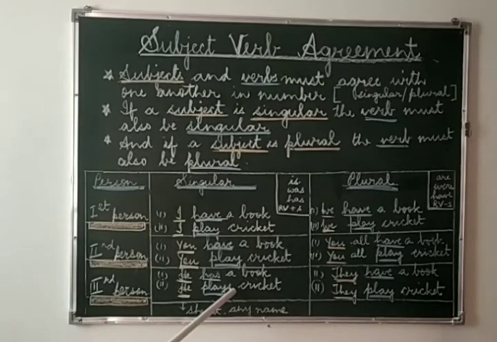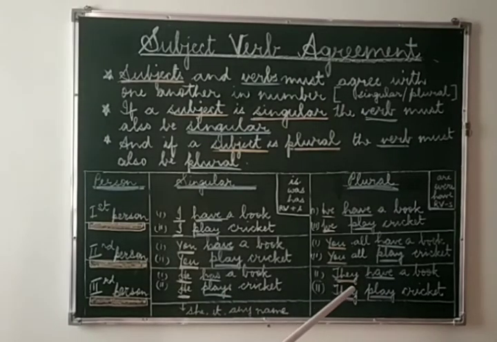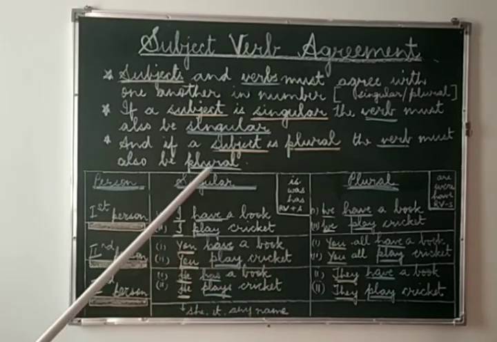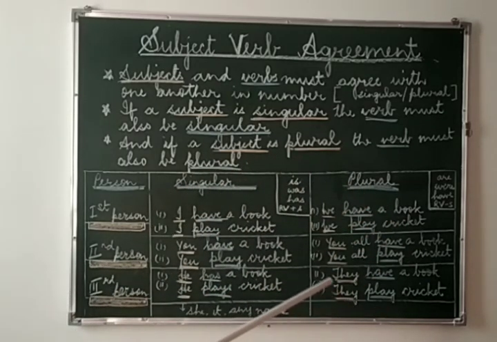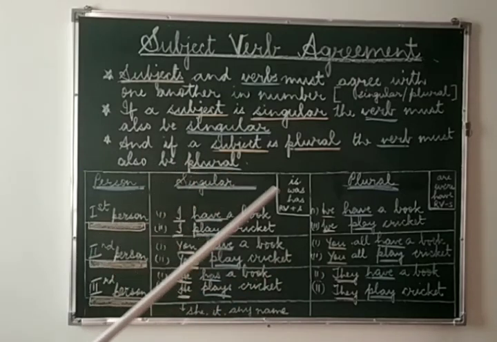Now let's see how they change in the plural. They have a book. They is plural, have is plural. They play cricket. Here they is also plural and play is also plural. So we see that leaving this third person singular, all the other persons, they all take plural verbs.